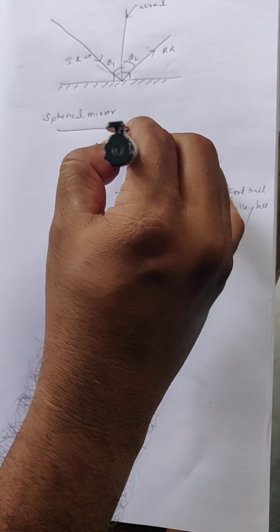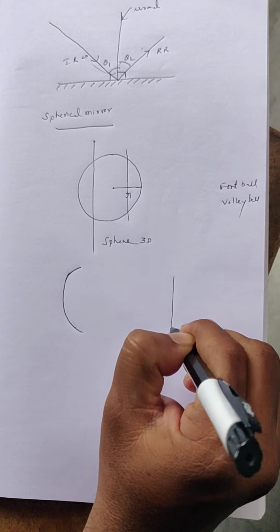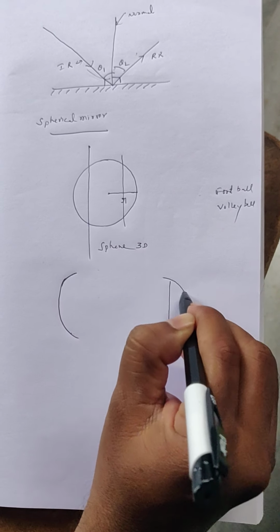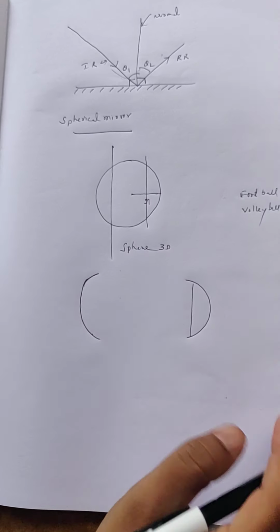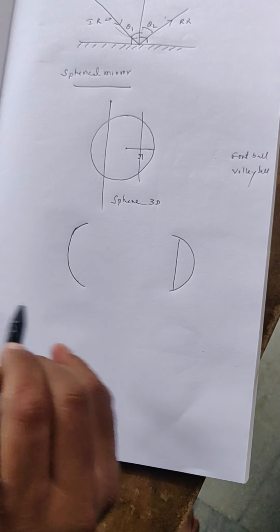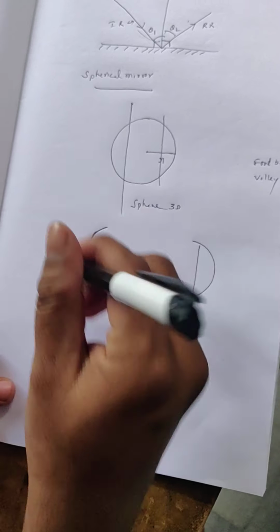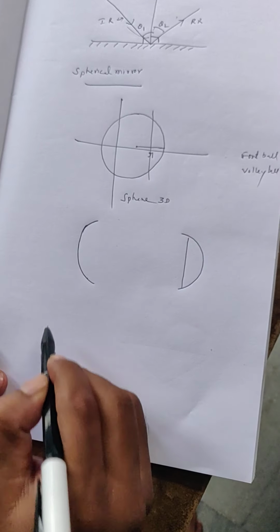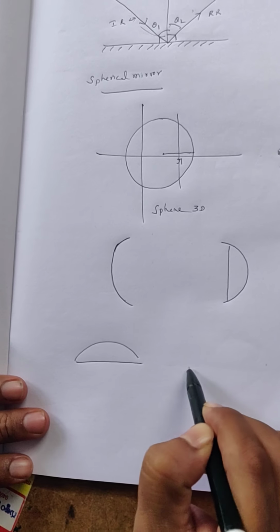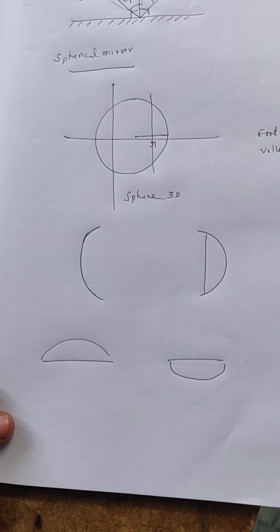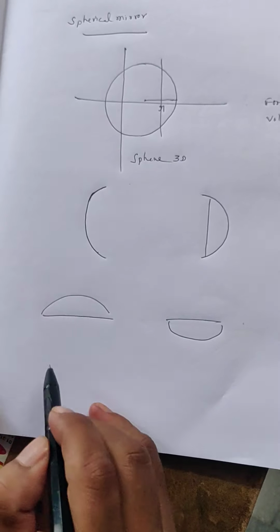If you take this surface, the surface is like this. If you cut the sphere into two half parts, you take this one half part and another half part, and you make it reverse like this.